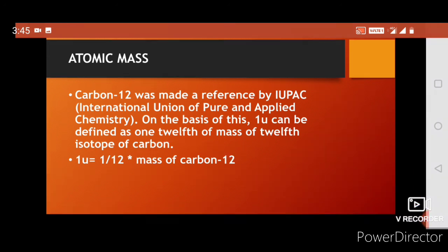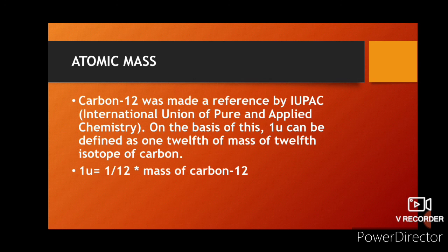Now, in 1961, for a universally accepted atomic mass, the carbon-12 isotope was chosen as the standard reference for measuring atomic masses. So in which year was it accepted? In 1961. Here is a 1 marker question: in which year was the carbon isotope accepted and set as a reference for measuring atomic masses? The year is 1961.